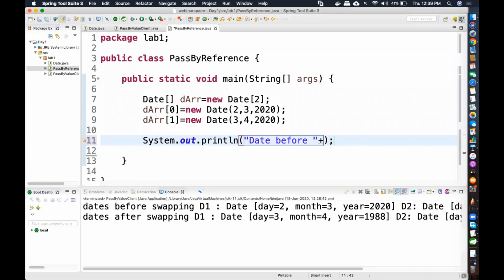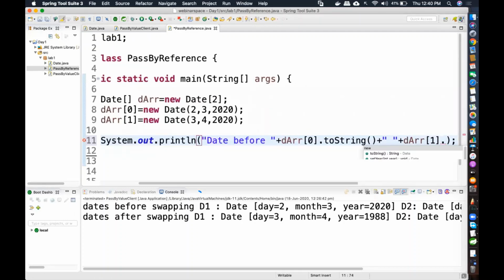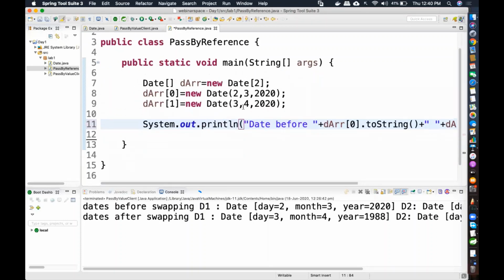So notice, tell me where is the actual object? It is in DARR of 0th location, which has the actual object in it. Using that dot operator, toString. So I wrote it in one single line, plus a space, and then DARR of 1, that is the first location. Inside that, I'm going to write the toString method. So I printed the date before swapping and now I want to swap.